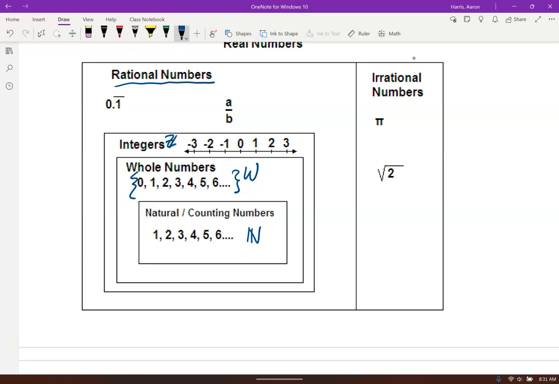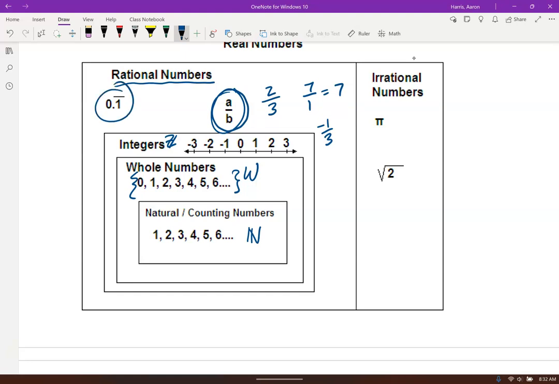And finally, the rational numbers are also real numbers, and all those, the naturals, the wholes, and the integers are also rational numbers. Rational numbers can be written in this form, A over B, where A and B are integers, right? So for example, 2 over 3 is a rational number, or even just 7 over 1. Of course, 7 over 1 is just 7. But anything that can be written in the form A over B, where A and B are integers. Another one would be like -1/3, right? So any integer over another integer. So it can be written in fraction form.